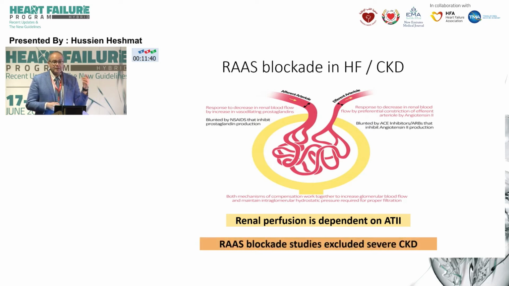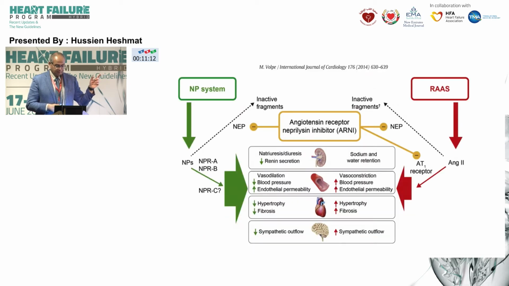And unfortunately, one of the most important agents, the RAS blockers, tend to abolish this compensatory mechanism because they vasodilate the efferent arteriole. So there is a form of shunting phenomenon, and this explains why when we start RAS blockers, there is a tendency for a transient or temporary decline in kidney functions because of this blocked vasoconstriction of the efferent arteriole.